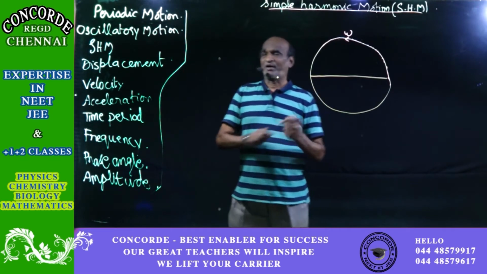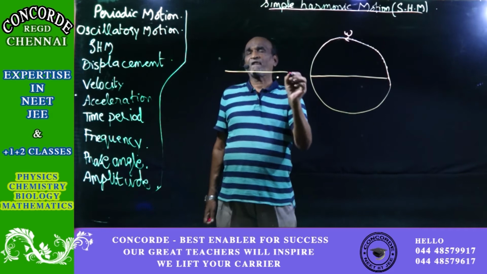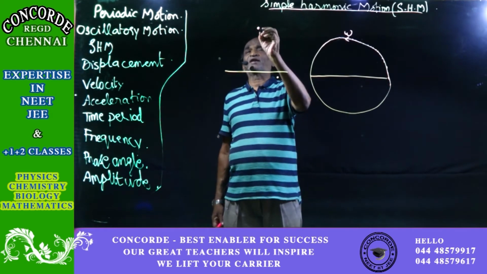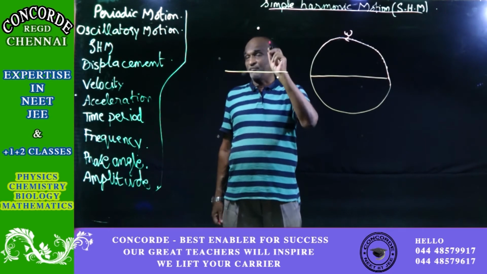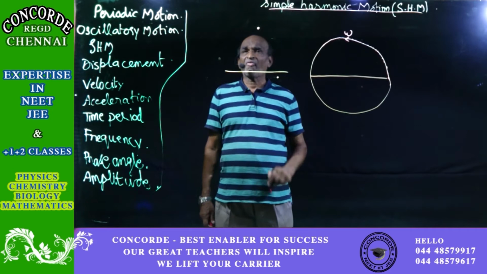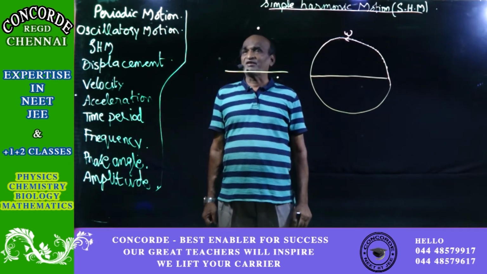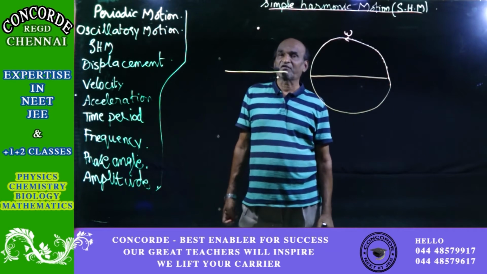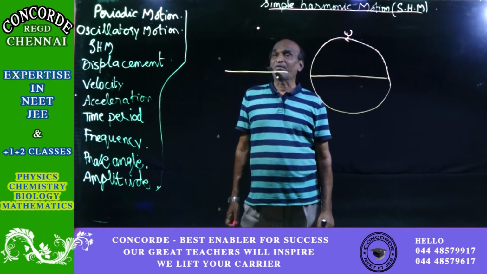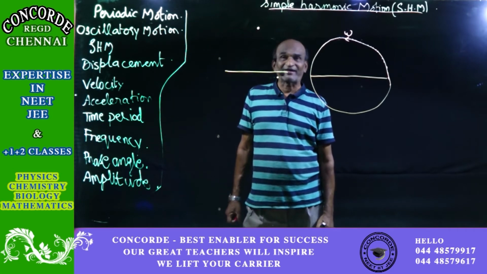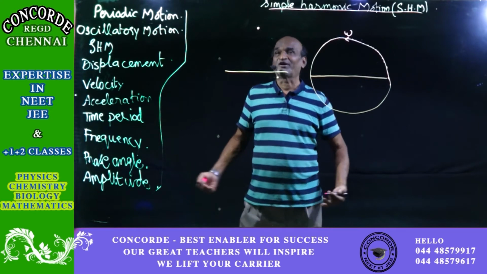See, if you have got a plane surface and above that you have got a particle. I am not talking of a point. I am not talking of an imaginary point. There is really a particle. A particle is the smallest division of a body that can exist independently in nature. See, an atom is the smallest division of an element and a molecule is the smallest division of a compound. A particle is the smallest division of a body.